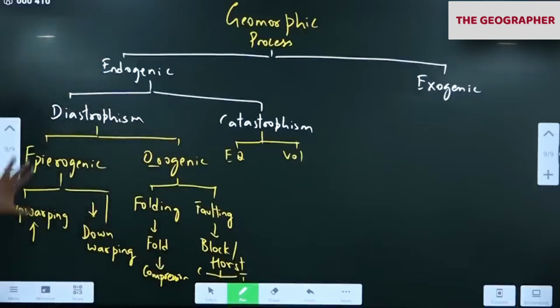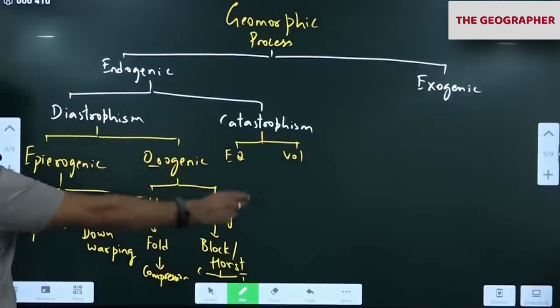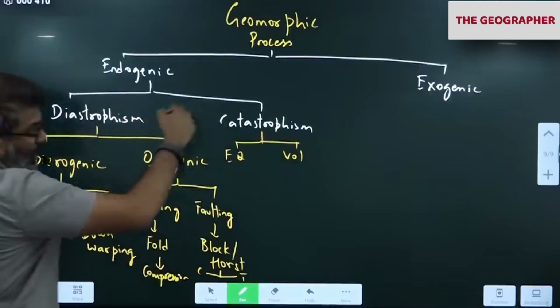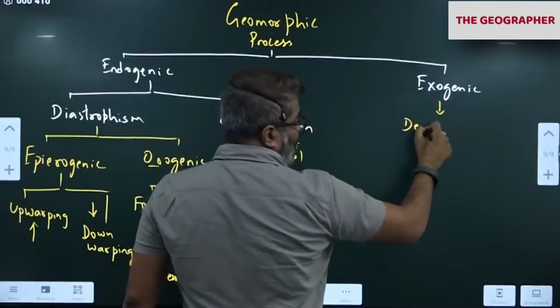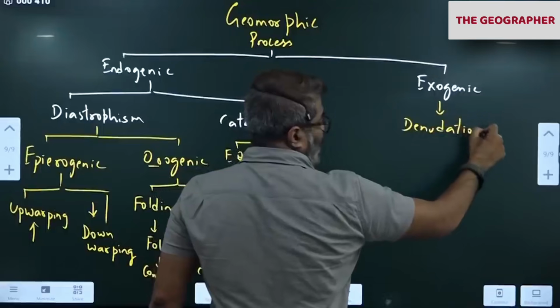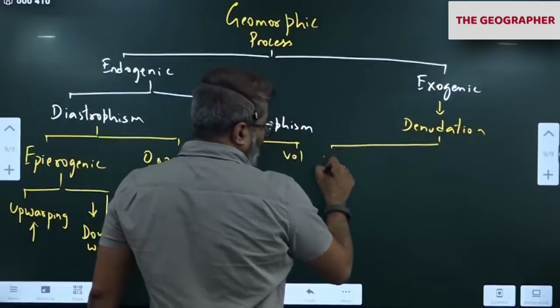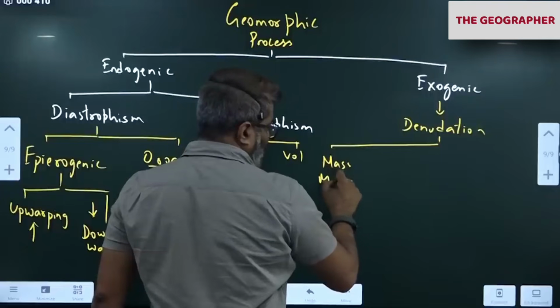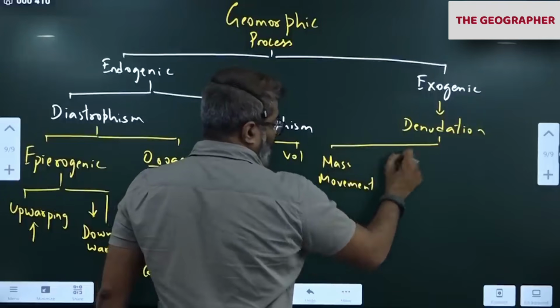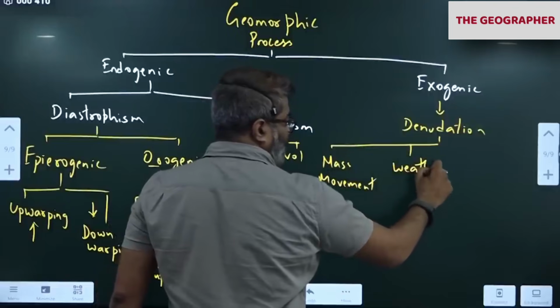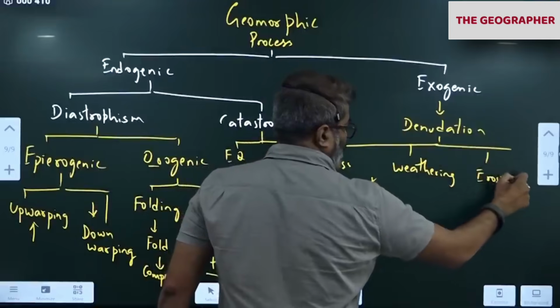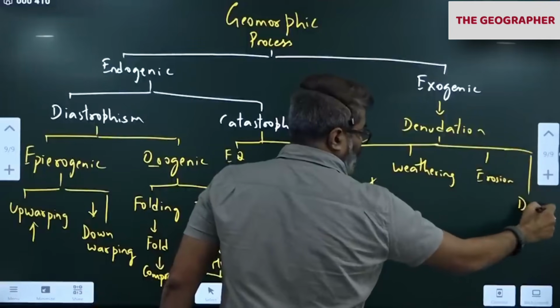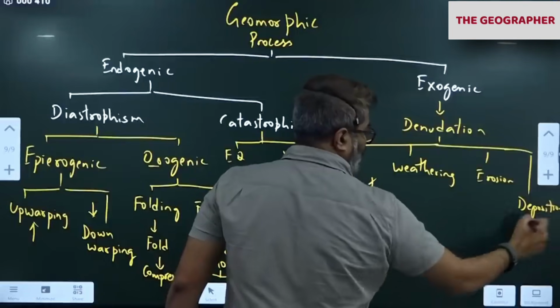Then this topic, all topics we have covered in the first part. Then we have come to exogenic. Now, in exogenic, we have a word denudation. In this, the first topic, mass movement, we have discussed. Today's class, weathering, we have discussed. We have discussed erosion. We have discussed deposition. These two I will cover separately.